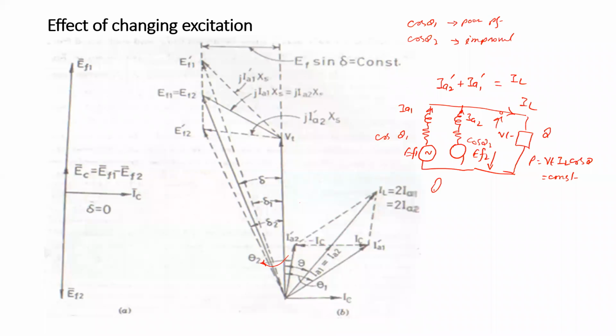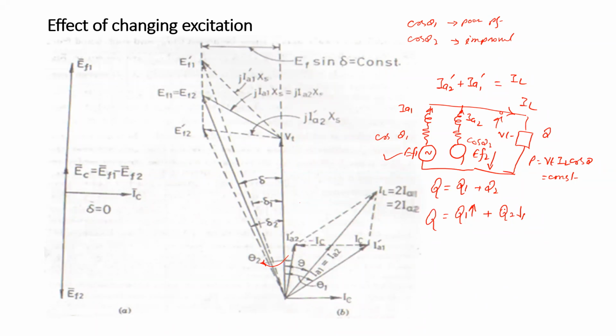For example, the total reactive power Q is equal to the reactive power of the first alternator Q1 plus Q2, in such a way that in the normal condition both are supplying the same. Now if the excitation of the first alternator has been increased, the total reactive power Q will remain the same. Only the reactive power supplied by the first alternator increases, and the reactive power supplied by the second alternator decreases. So there is a sharing of reactive power that we can change.